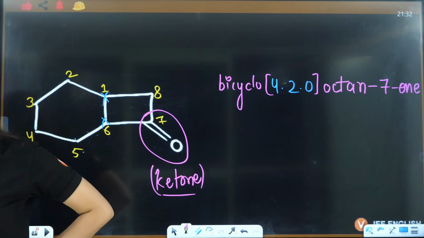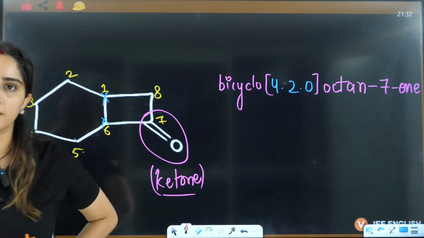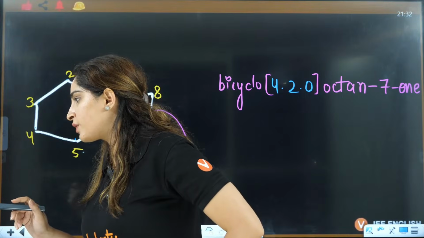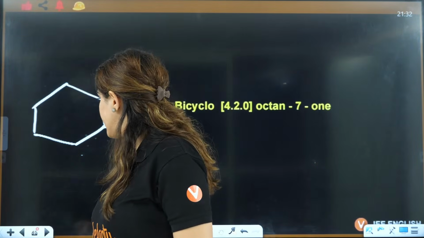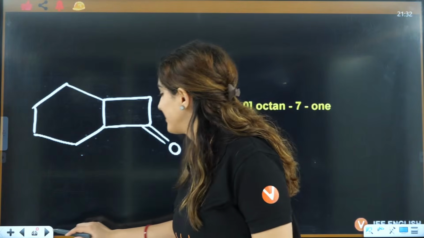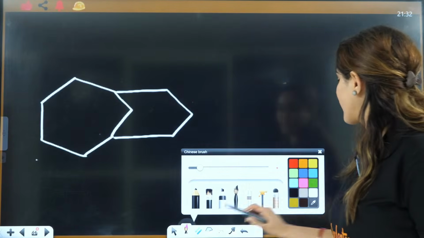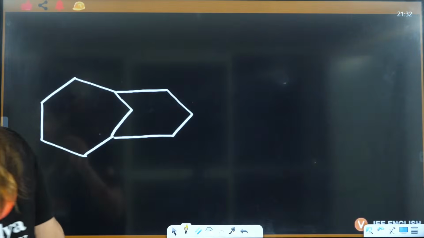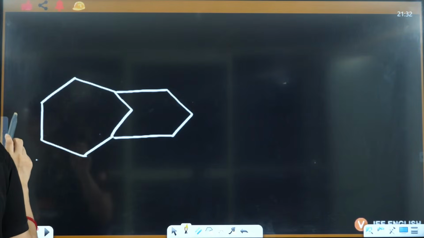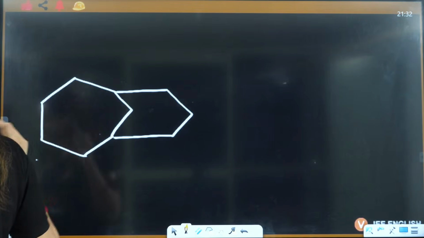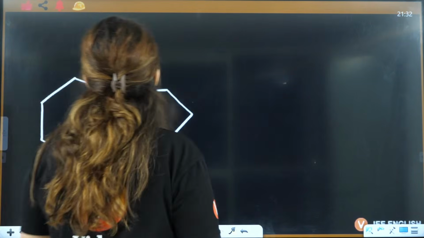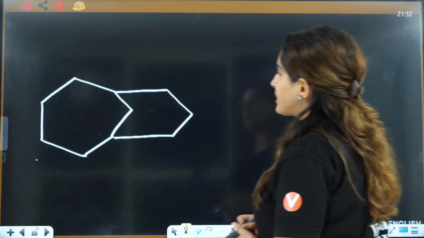More than one functional group, you will also do the same thing. Always longest and then shortest. So let's see this, everybody. Bicyclo 420 octan-7-one. Okay, so now let's see this.